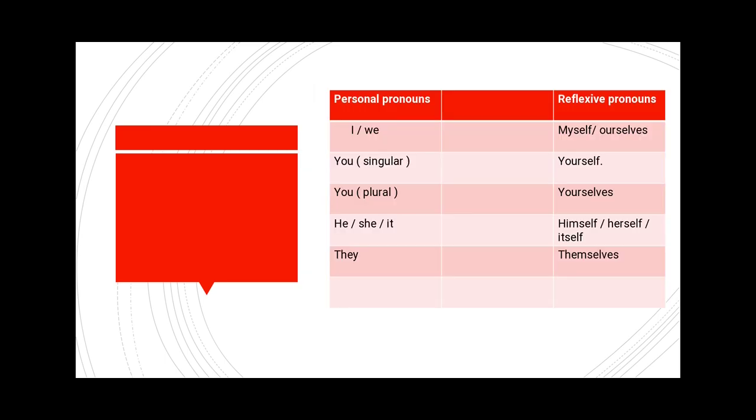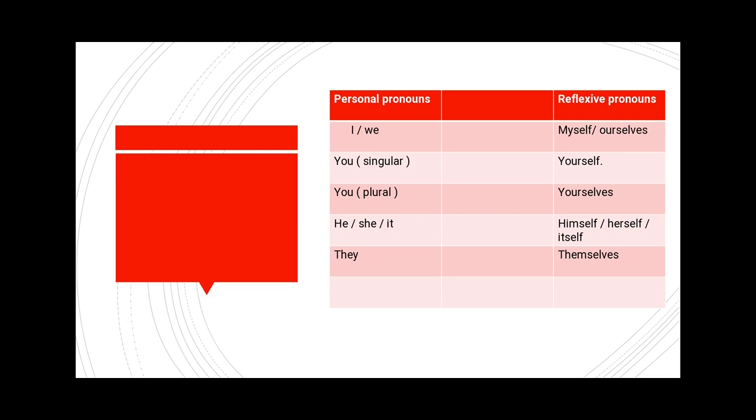So students, here I have mentioned a table where you can see the personal pronouns and their reflexive pronouns. The reflexive pronoun of I will be myself and of we will be ourselves.